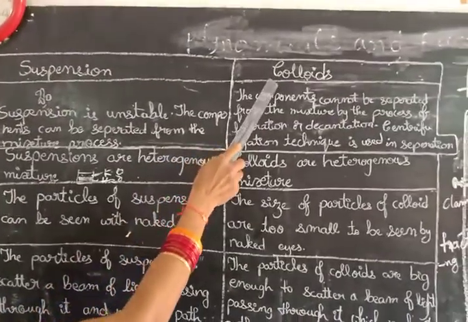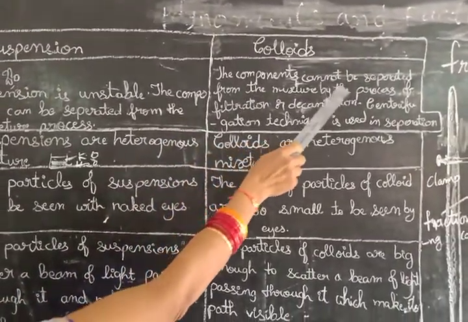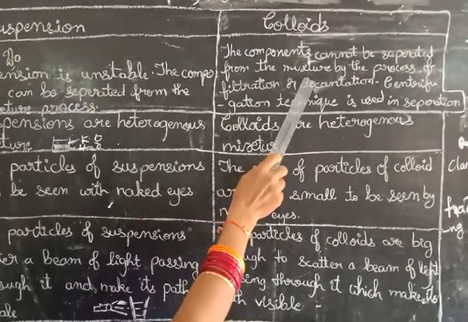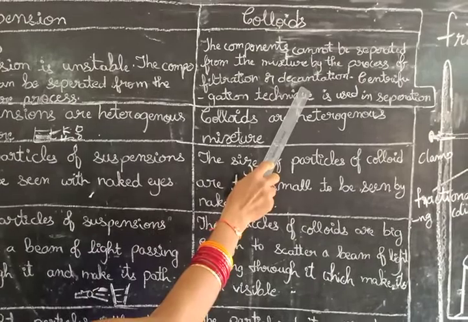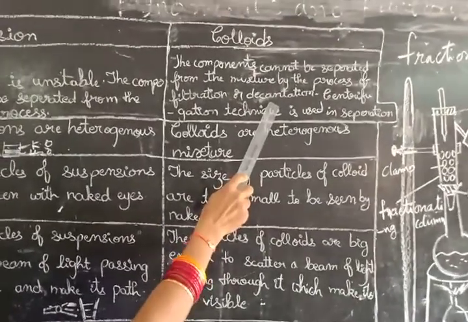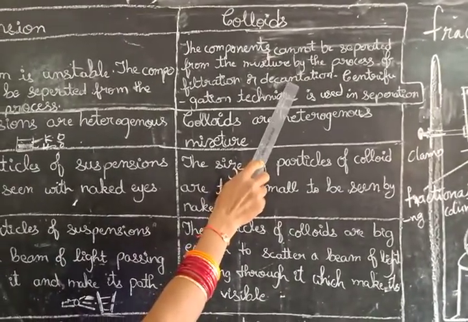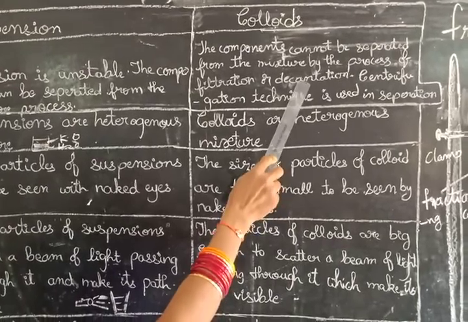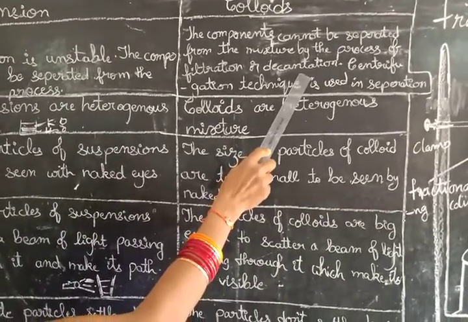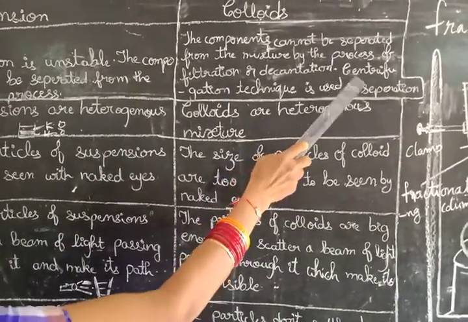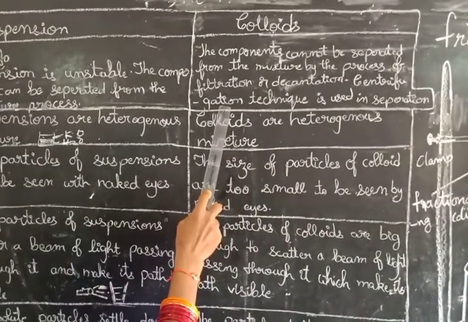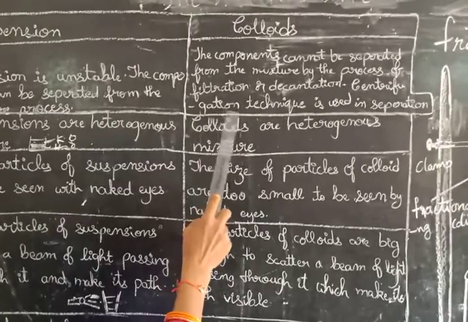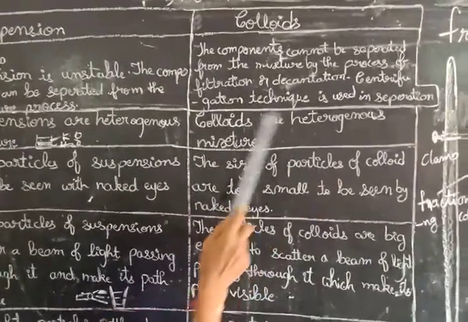In suspension, the components can be separated from the mixture by the process of filtration or decantation. After sedimentation, if you leave it undisturbed and the clear solution is poured out, that is what we call decantation. Next, centrifugation. This technique we use to separate the cream from the milk.